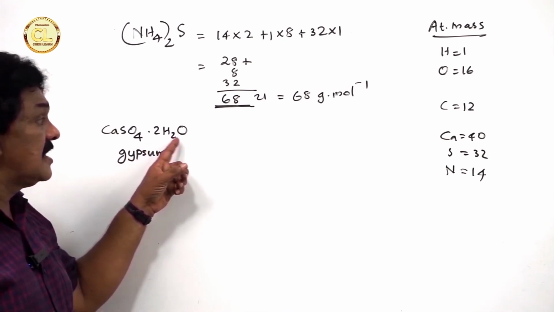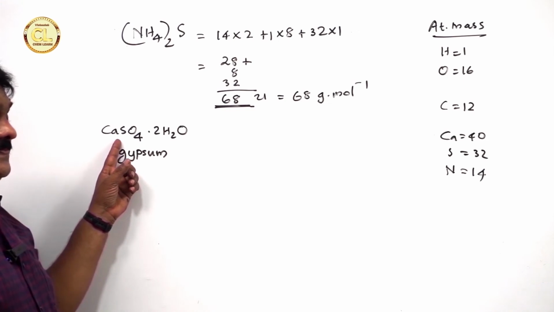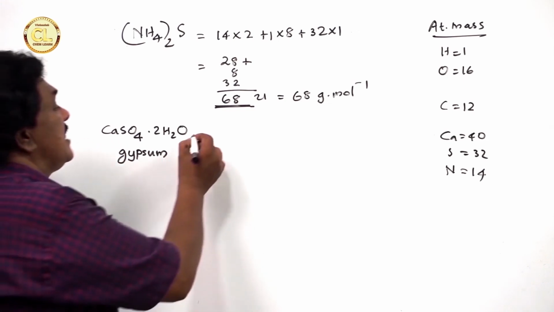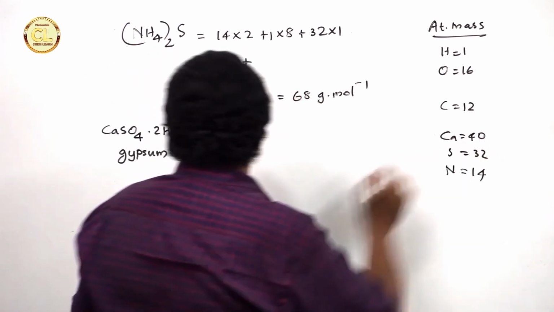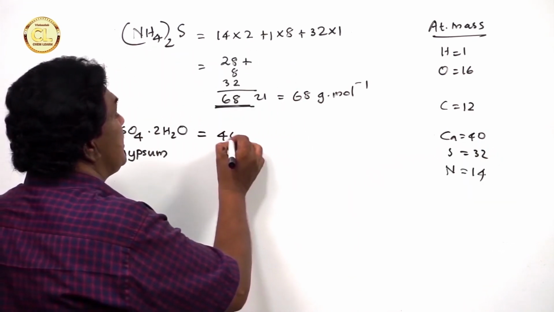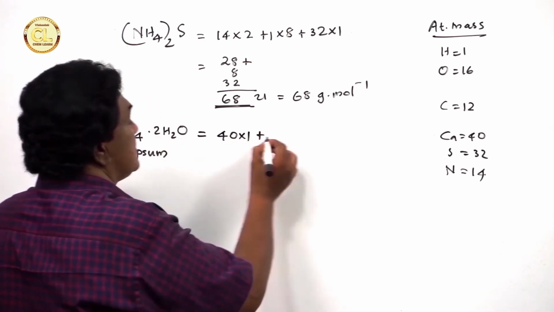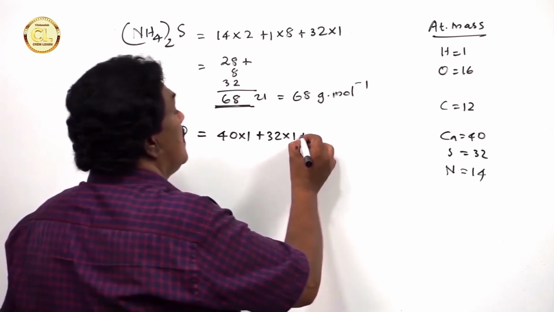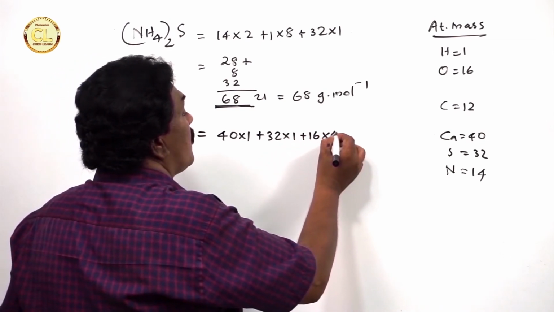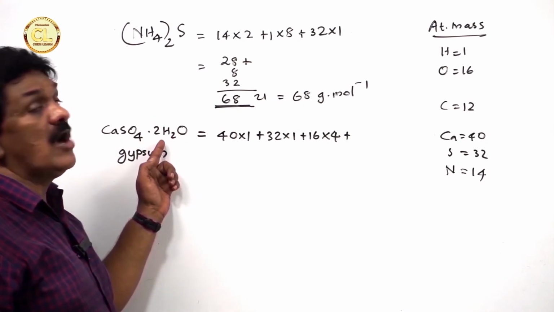Dihydrated means there are 2 water molecules. Dihydrated calcium sulfate. We can calculate its molecular mass as follows. Calcium is 40, so 40 into 1, plus sulfur 32 into 1, plus 16 into 4, plus, I am going to take water together.